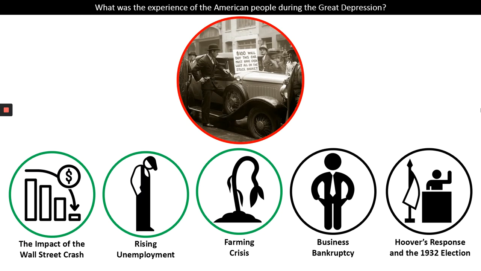So we've looked at the Wall Street crash as the trigger point. We've talked about the rising unemployment that took hold in America in the 1930s and the farming crisis making that problem even worse. We're also now going to focus on business and bankruptcy.